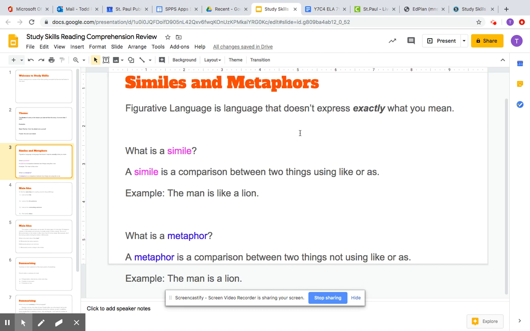So again, we're comparing the man to a lion in figurative language. If we weren't using figurative language, if we were just using literal language in these examples, we would just say the man is strong, okay? Or the man is a leader. But we're using figurative language to express ourselves in a slightly different way.